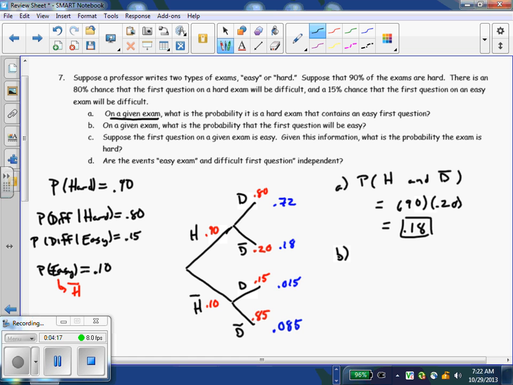Part B, on a given exam, what's the probability that the first question will be easy? So in other words, what's the probability we get something that is not difficult? Now, there are two scenarios for not difficult. Right here and right there. The fact that we've already done the legwork, again, just if you think about this, you can either have a hard test and not difficult, or you could have an easy test and not difficult.